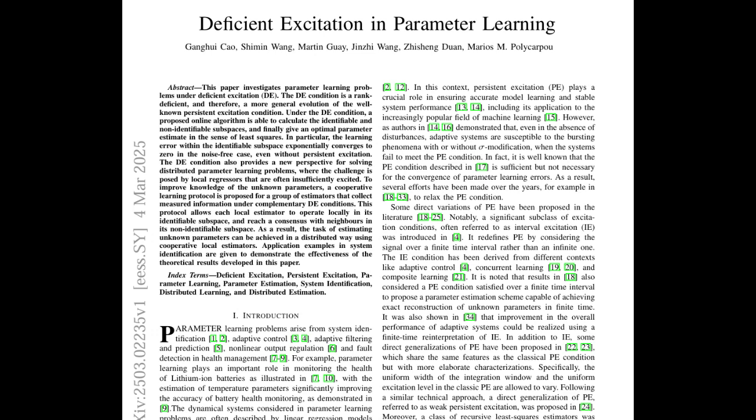We rarely have all the facts when forming opinions. Like trying to solve a mystery but only having a few clues. You might jump to conclusions based on limited information, which is essentially what happens when we experience deficient excitation in our thinking. So it's like our opinions are built on this identifiable subspace, right? Right. That's the part of the issue we can understand with the limited information we have.